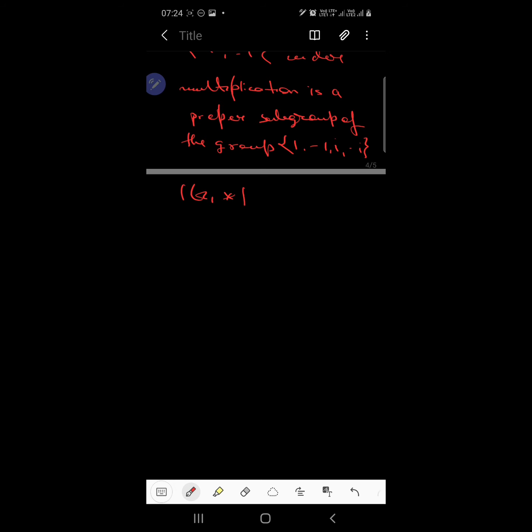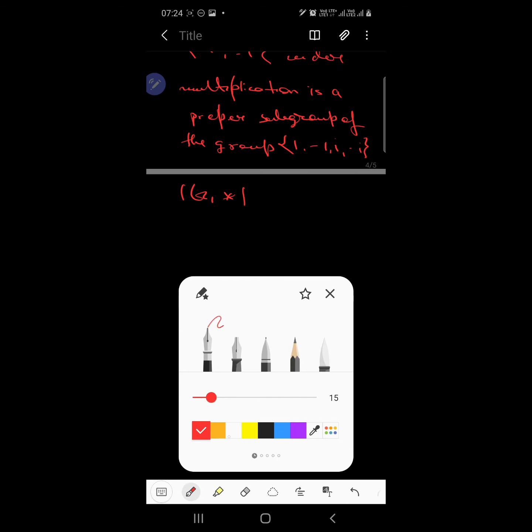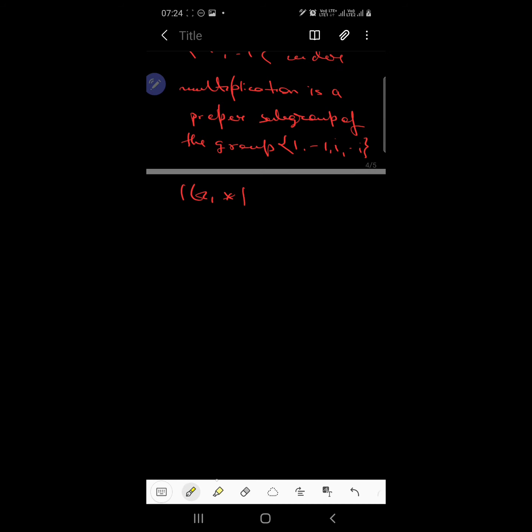Then all the elements of G will be, suppose, like this: a to the power minus 3, a to the power minus 2, a to the power minus 1, 1, a, a square, and so on.